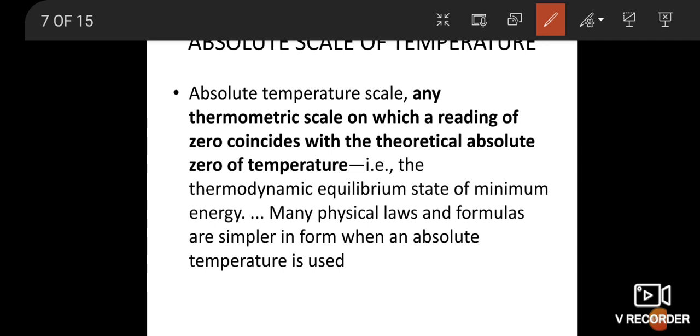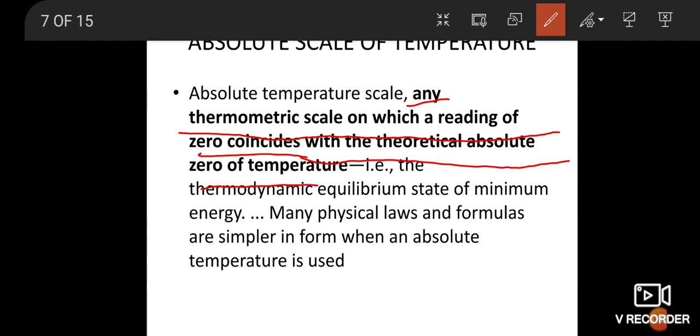Absolute temperature scale: any thermometric scale on which a reading of 0 coincides with a theoretical absolute zero of temperature. The temperature measured in relation to absolute zero using the Kelvin scale is known as absolute scale temperature.